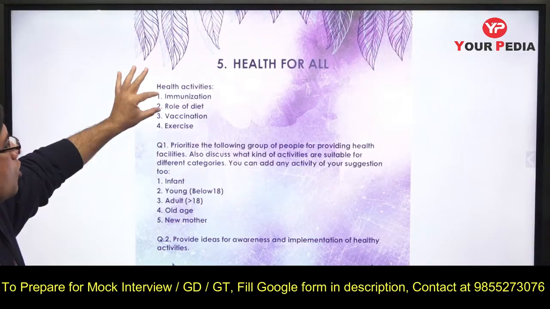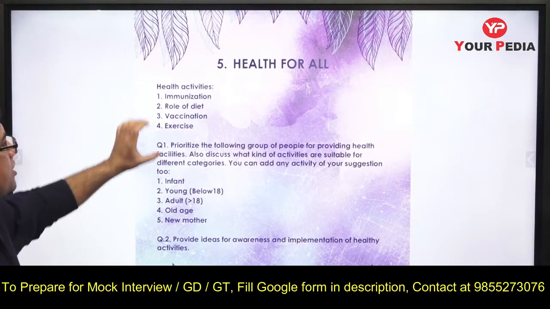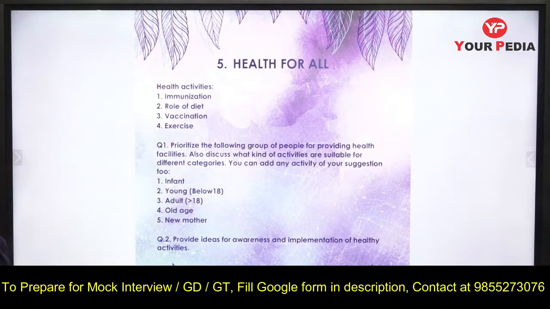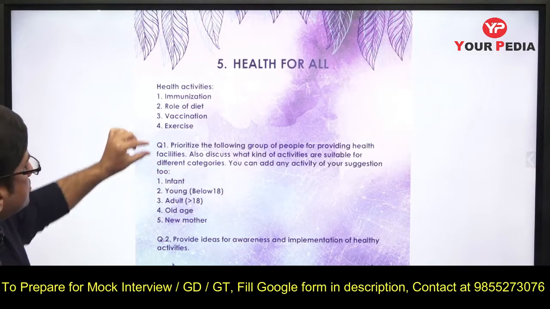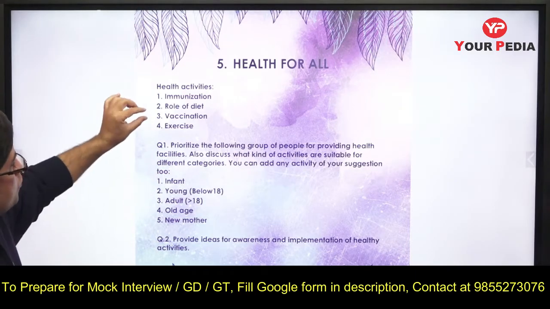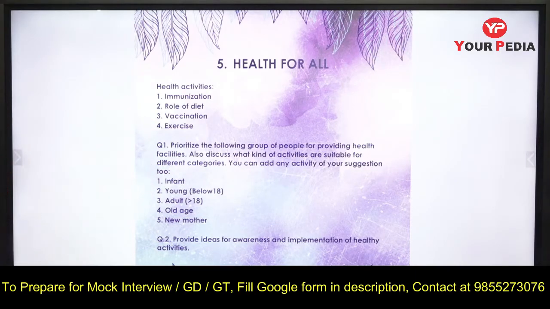That means how shall you prioritize? Like infant is to be given which kind of health facility, that is the meaning of it. So do you suggest exercise for infant or young, or do you suggest vaccination for infant? That kind of question it is. Discuss what kind of activities are suitable for different categories, you can add others also, and also provide ideas for awareness and implementation of healthy activities.